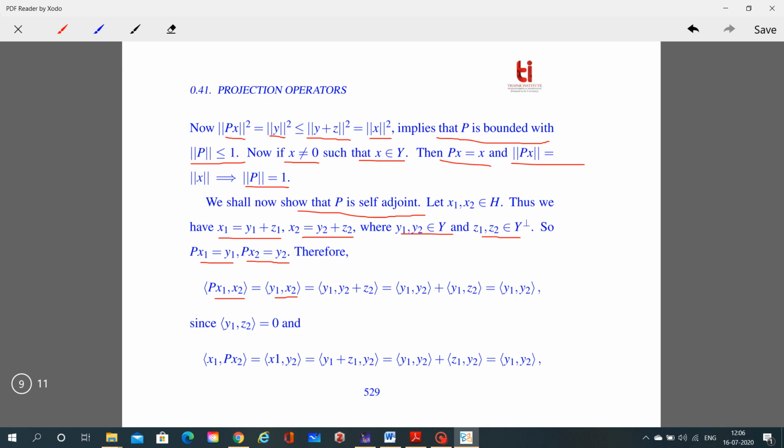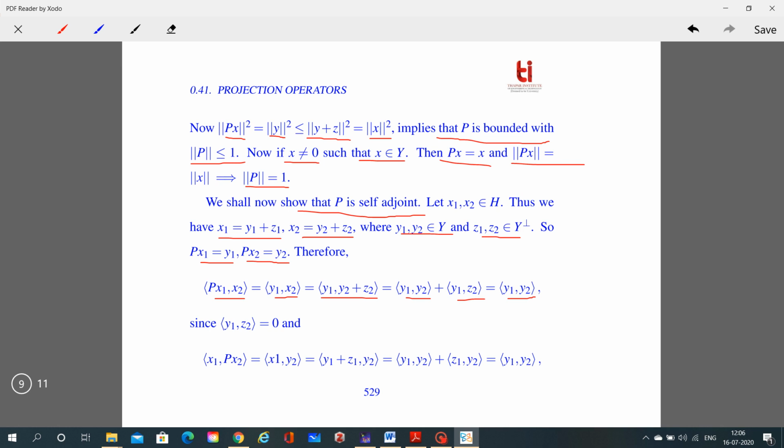Now here x2 is equal to y2 plus z2, so by using the property of inner product, we have the inner product of y1 comma y2 plus the inner product of y1 comma z2, which, because the inner product of y1 comma z2 is equal to 0, is equal to the inner product of y1 comma y2.